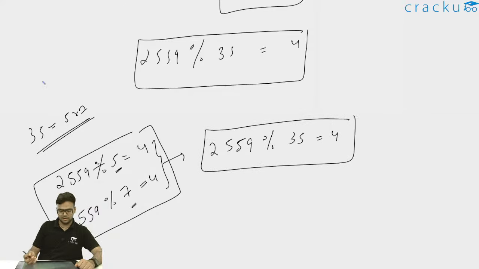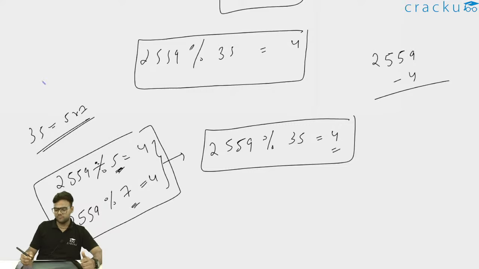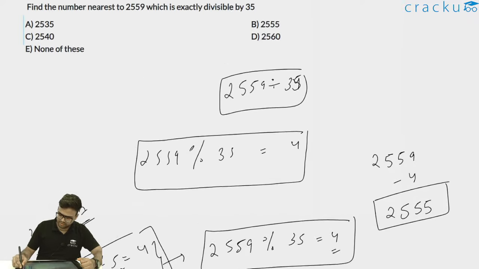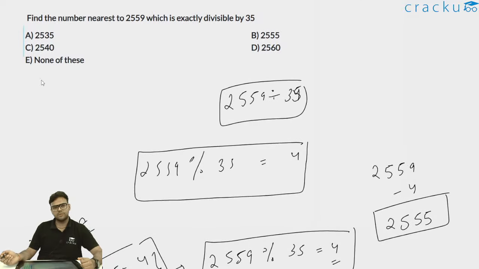This is on the basis of the remainder property: if two co-prime numbers give the same remainder, then the product of those numbers will also give the same remainder. So this is 4. Now if the remainder is 4, I can just subtract 4 from 2559 and I'll get 2555. So the number closest to 2559 is 2555, which is completely divisible by 35, and therefore option B is the correct answer.